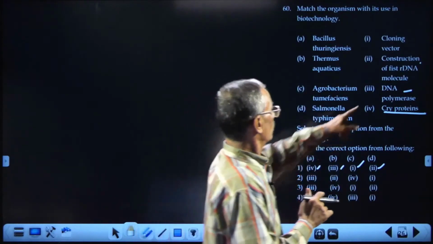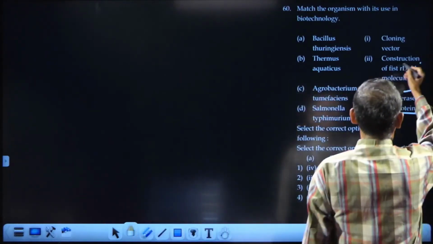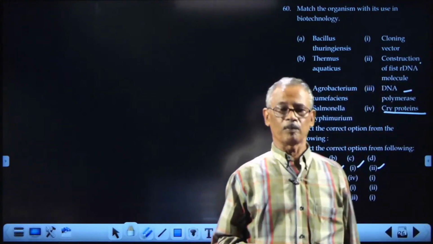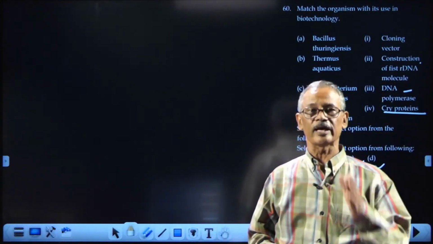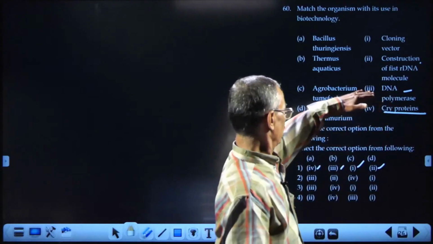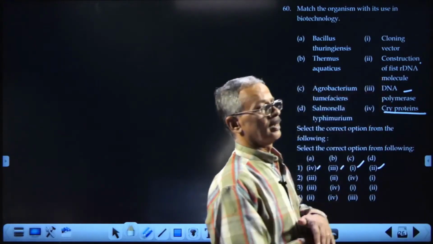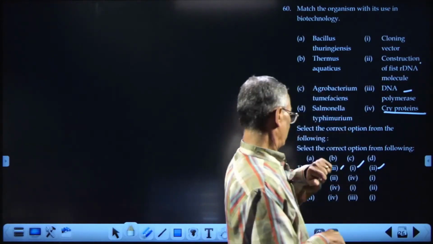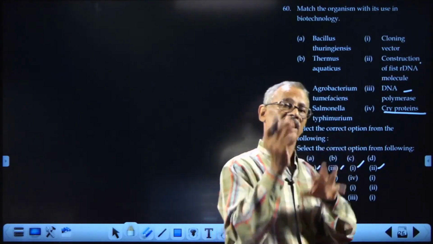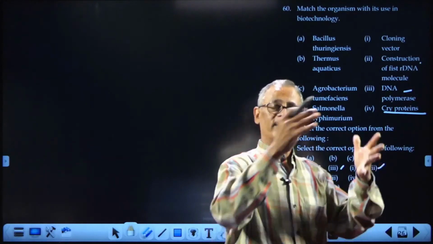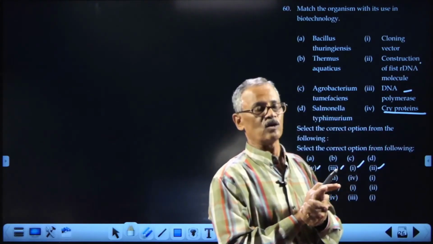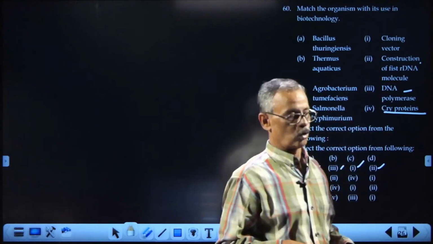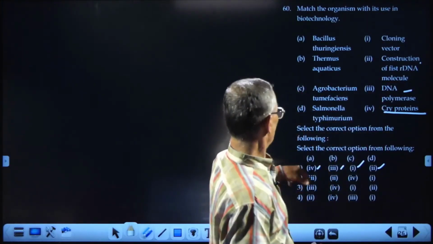Okay, so it is for the construction of the first rDNA molecule. Herbert Boyer and Stanley Cohen in their experiment have used a plasmid from the Salmonella variety and they gave it to a relative, a similar variety of bacteria somewhat related to them, namely E. coli. Okay, so the answer is 4.